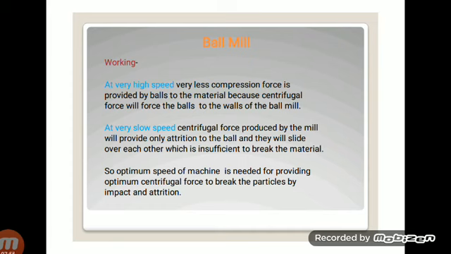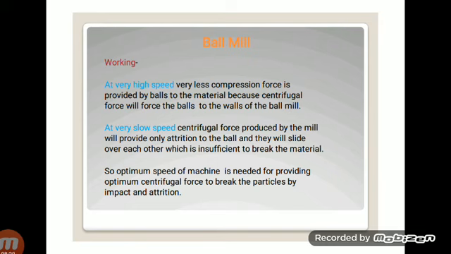At a very low speed, the centrifugal force provided by the mill will provide only attrition to the balls, and they will slide over each other, which is insufficient to break the materials. If the speed of the mill is very slow, no centrifugal force or very little centrifugal force is produced, because there is only attrition in the balls.